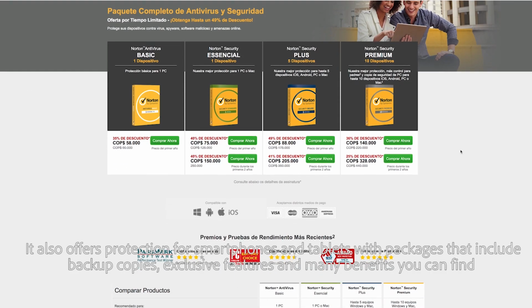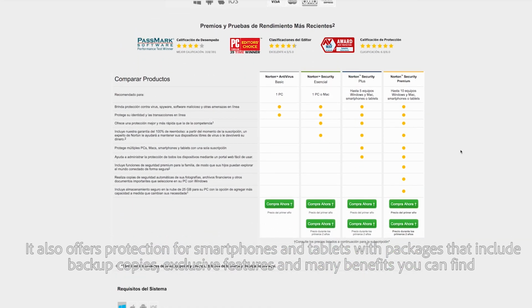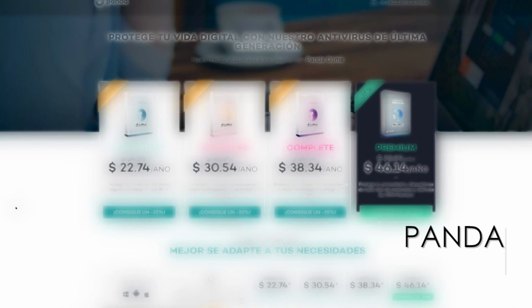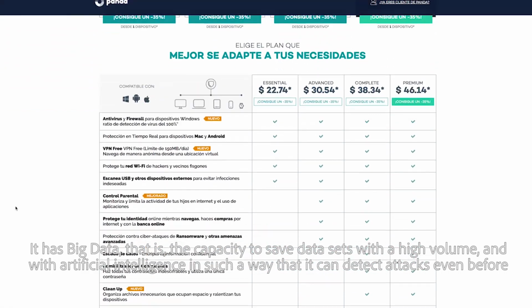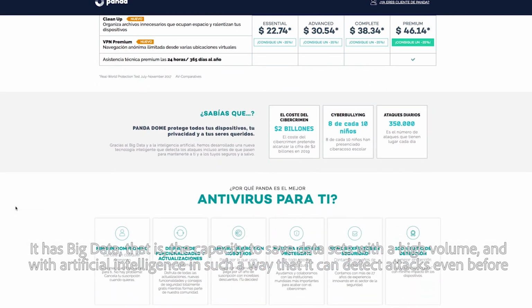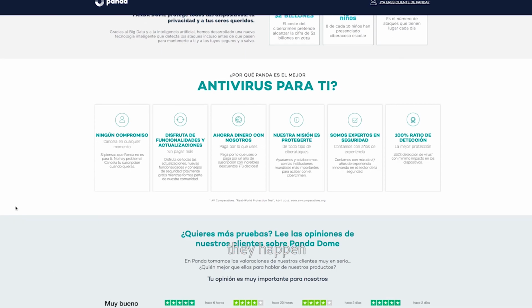It also offers protection for smartphones and tablets with packages that include backup copies, exclusive features and many benefits you can find from $18 or 58,000 Colombian pesos. Panda. It has big data, that is, the capacity to save data sets with a high volume and with artificial intelligence in such a way that it can detect attacks even before they happen.